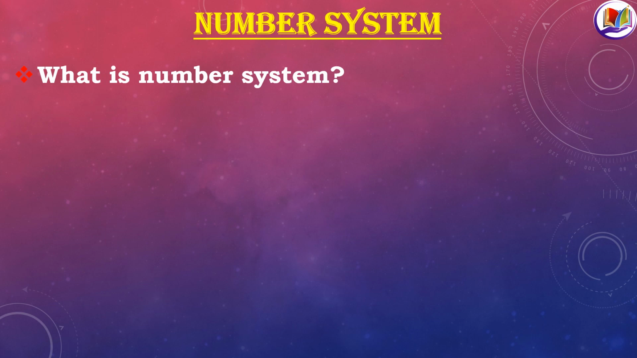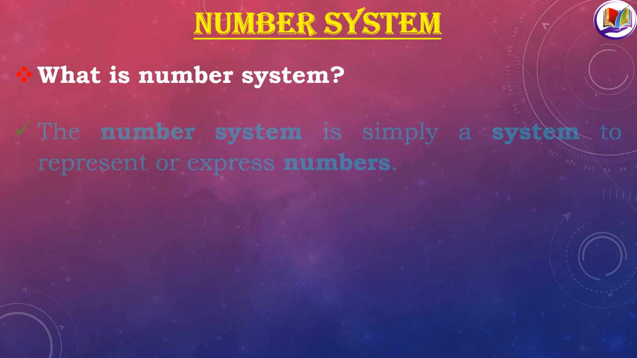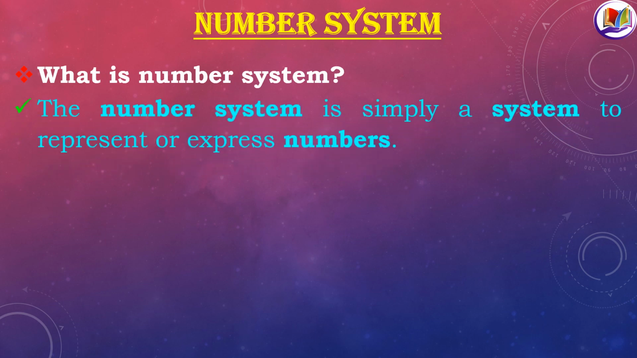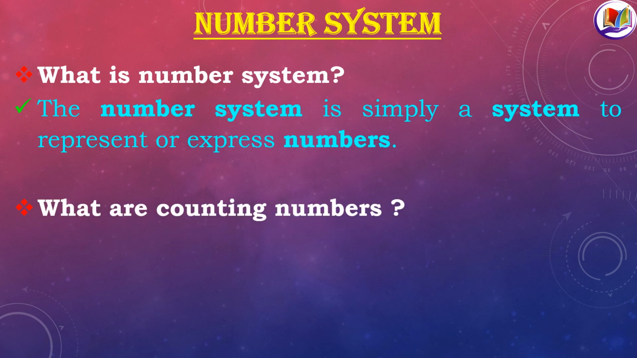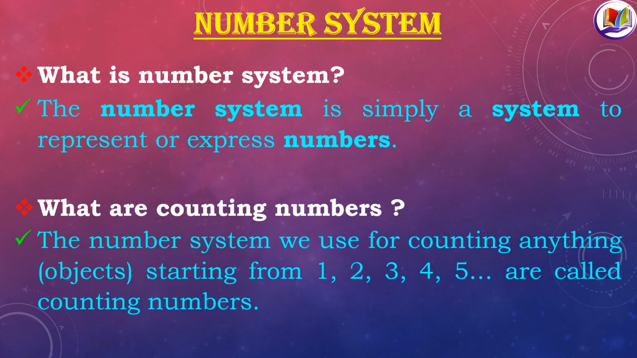So let's try and understand more about number system. What is number system? The number system is simply a system to represent or express numbers. Well, there are various types of number system, but we are going to learn something more about counting numbers. So let's see what are counting numbers. The number system we use for counting anything, that is any object, starting from 1, 2, 3, 4, 5 and so on are called counting numbers.